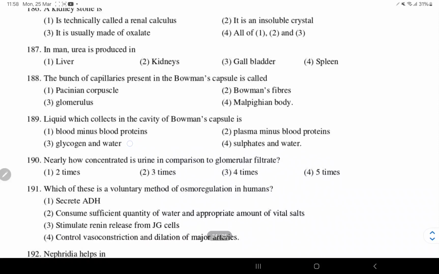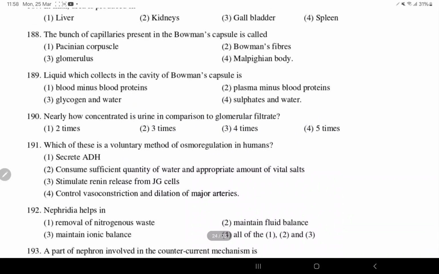So option 1. The bunch of capillaries present in the Bowman's capsule is called glomerulus. Nearly how concentrated is urine compared to the glomerular filtrate? 3 times the concentration. It is there in NCERT as well.